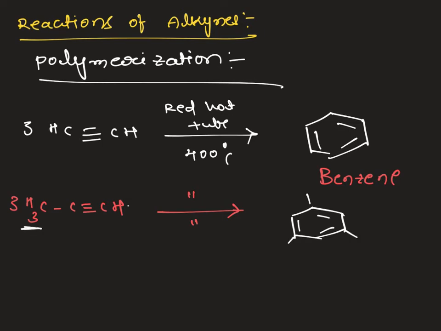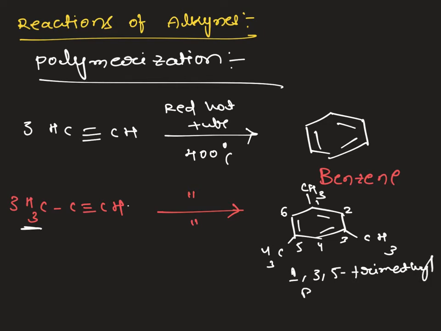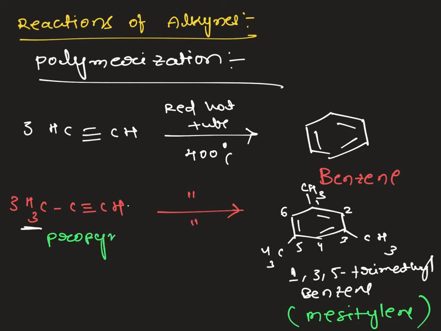Whatever CH3 is there will be present in the 1, 2, 3, 4, 5, 6, 1,3,5-trimethylbenzene, commonly called mesitylene. So if we take propyne as the starting material, it undergoes cyclic polymerization and gives mesitylene.